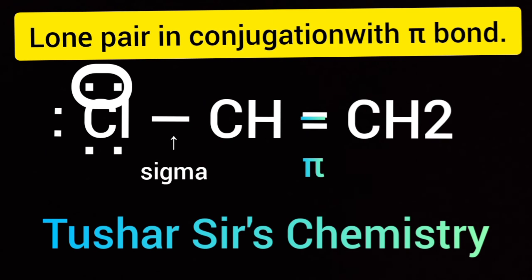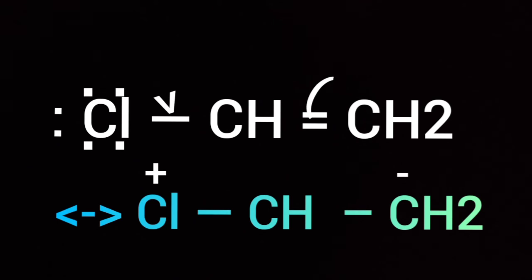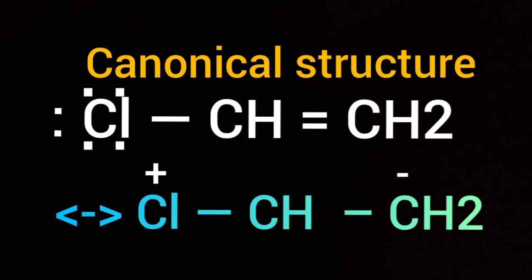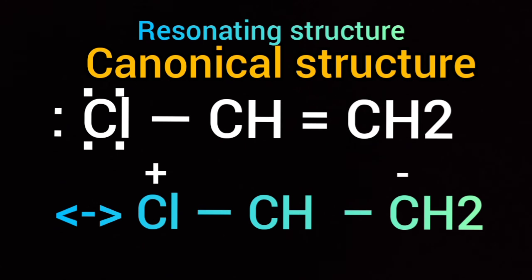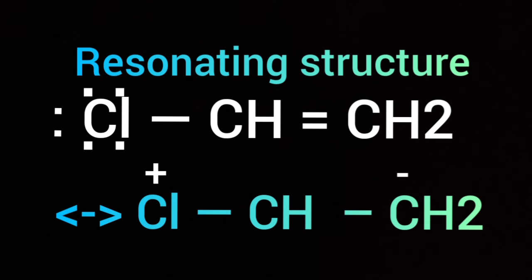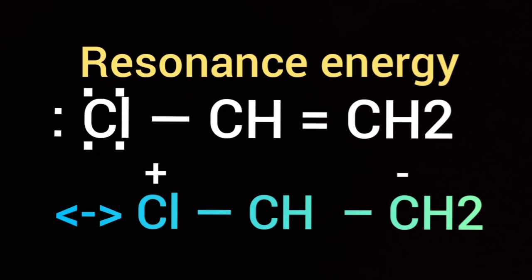The lone pair on chlorine forms a double bond, and the existing pi bond between C and C gets shifted, and the last carbon gains a negative charge. You see the next resonating structure or canonical structure of vinyl chloride. Due to resonance, some energy is released that is known as resonance energy. If there is resonance, stability of the molecule or ion increases.